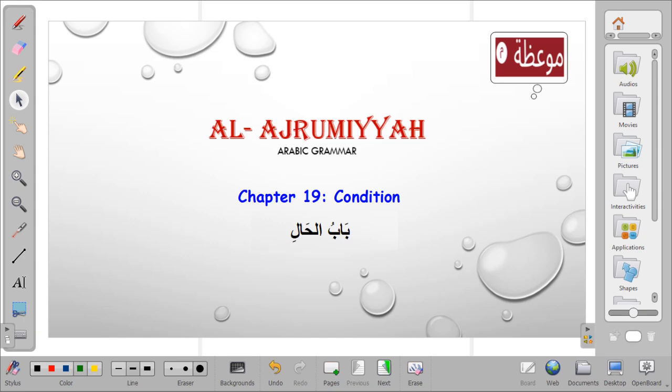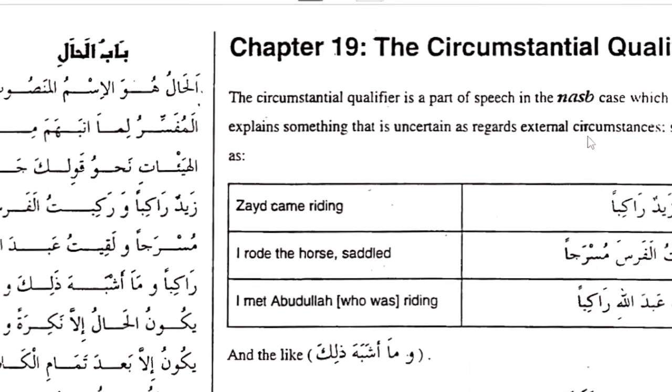الحمد لله رب العالمين. Inshallah, today we are continuing from where we stopped in the previous lesson. Now let's look at hal. When we say hal, what does it mean? What's the meaning of hal?